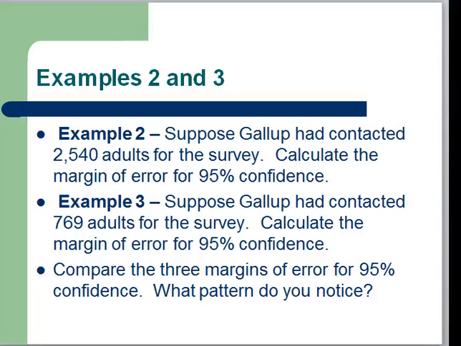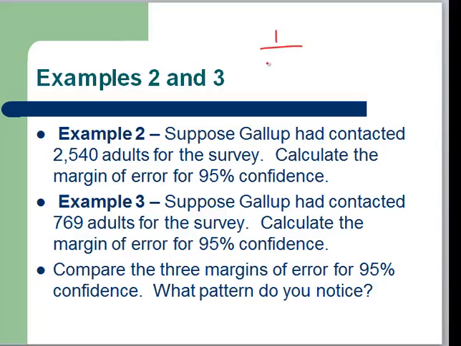2,450, that's bigger than the 1,535 adult sample that Gallup took originally, and that's the one that had the 3% margin of error. So we're expecting this margin of error to be much smaller. Let's see if that is indeed the case.